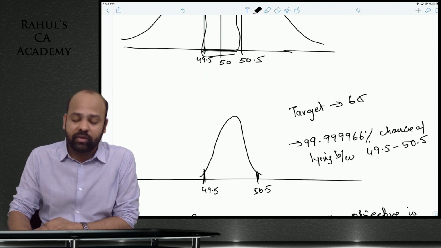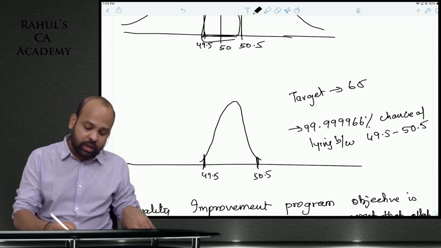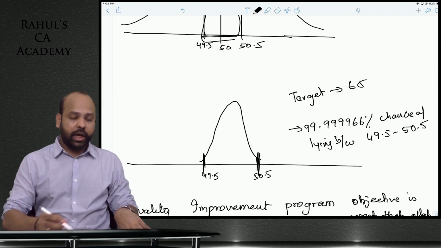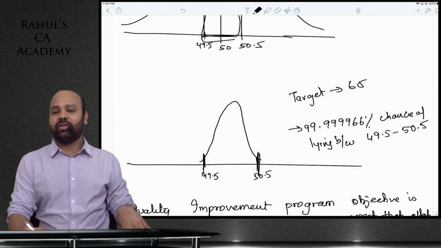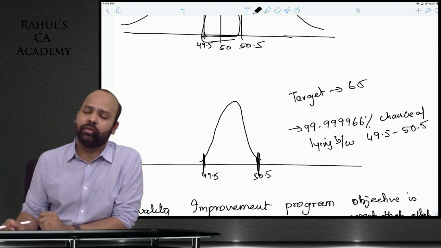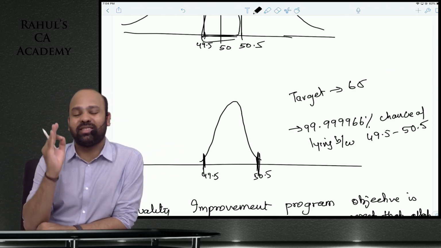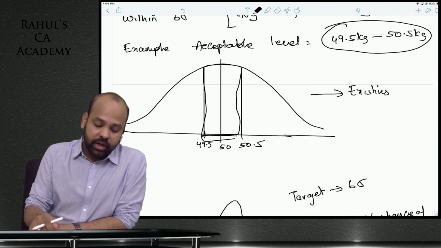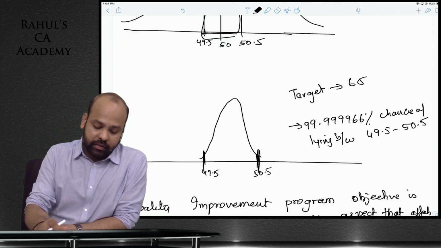So Six Sigma says work on it. Ensure that in the majority of cases, 99.99966% is coming into this category of 49.5 to 50.5. This is Six Sigma, six standard deviations. Are we understanding? Six Sigma, six standard deviations.